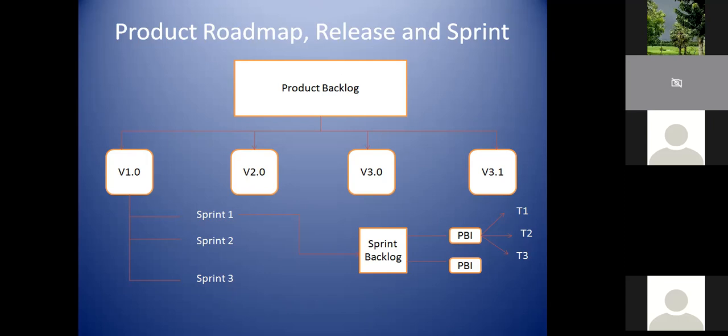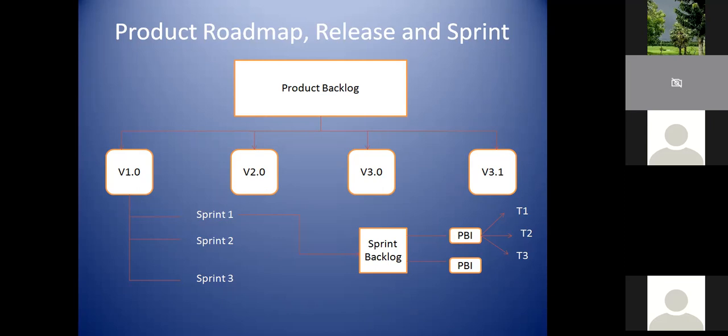One is the product level, which comprises your product vision, which brings your product backlog as well as your product roadmap. And from the product roadmap, you will get the release details, which you will be tagging or mapping to your product backlog. And your product backlog, again, moves to the next level, because of the release details it will plan the release level details, which are version 1.0, 2.0, that is called release level.